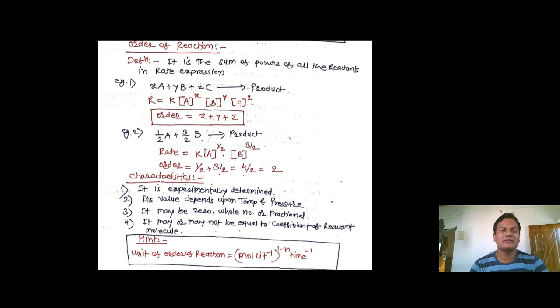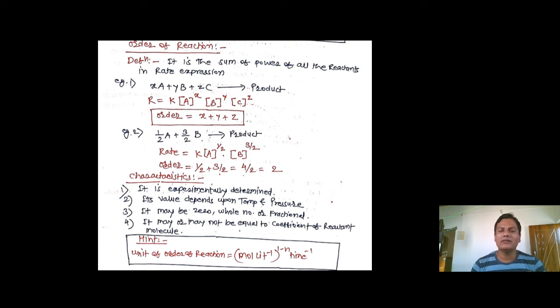Now what are the characteristics? It is experimentally determined value. Its value depends upon the temperature and pressure. Order of reaction may be 0, whole number or fractional. It may be or may not be equal to coefficient of reactant molecule. Now in above reaction, coefficient is 1 by 2 and 3 by 2. So sometimes it may be 3 by 2 or 1 by 2, but not necessary or compulsory. It may be or it may not be equal to the coefficient of reactant molecule.